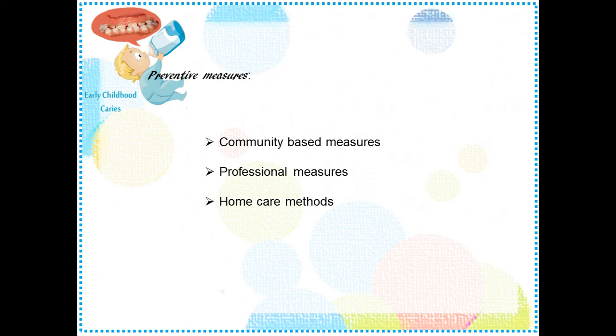They can start using it, but because small children swallow this paste, parents should be educated about the right amount of paste that they need to use according to the age. Customizing the amount of paste plays an important role. This will be covered under plaque control measures actually. And young children can also be advised to use child formula dentifrices, which are specially manufactured for children. They have very low fluoride content, almost all of these pastes are below 500 ppm. So they can be educated about the usage of even child formula dentifrices.